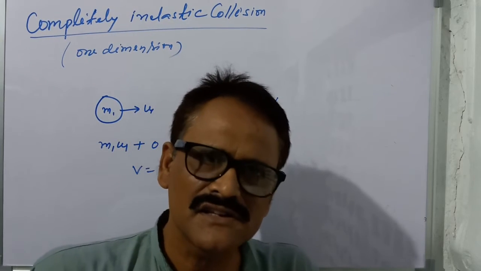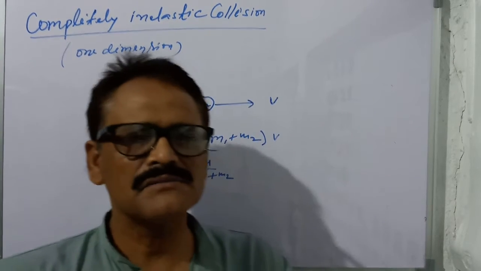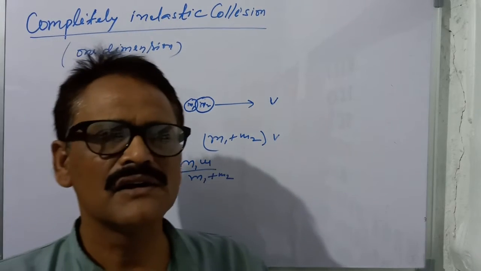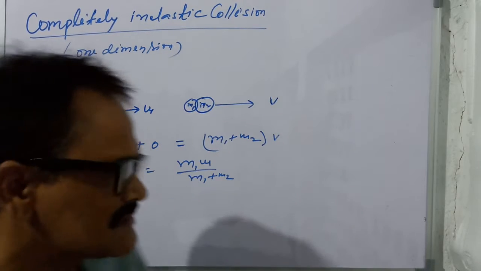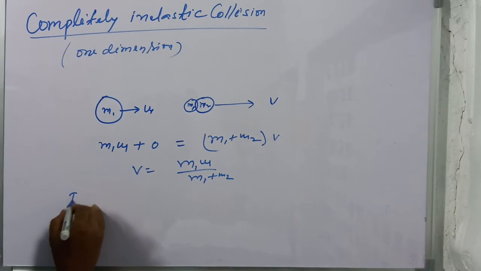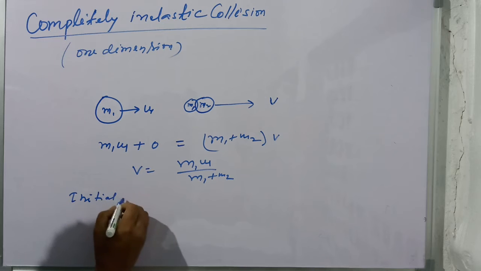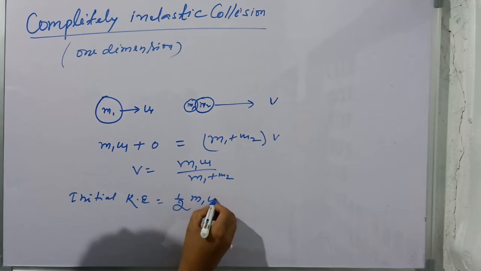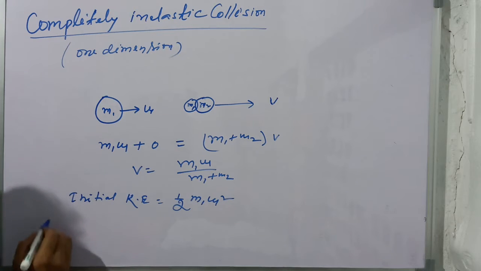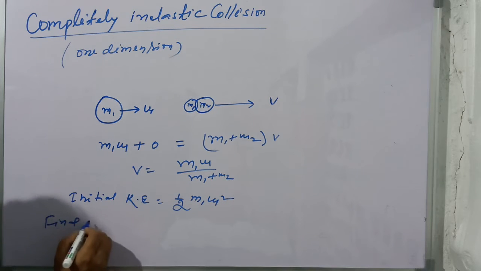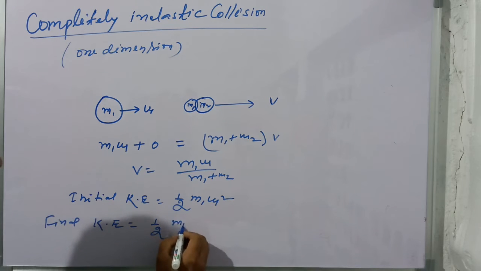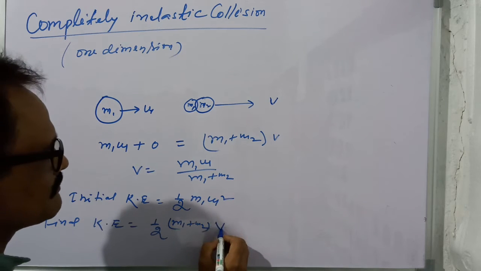Now we want to discuss the change in kinetic energy, meaning we want to know what the change in kinetic energy is. The initial kinetic energy is half m1 u1 square. And the final kinetic energy is half, the combined mass is m1 plus m2, so half (m1 plus m2) v square. This is the common velocity.